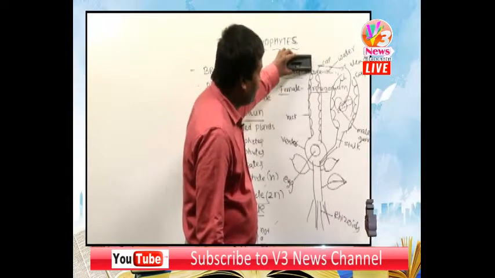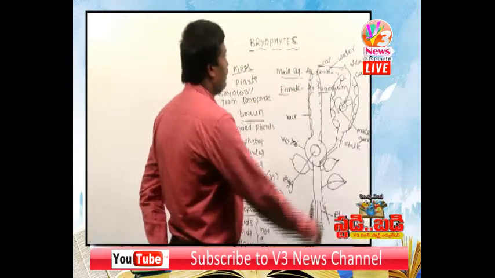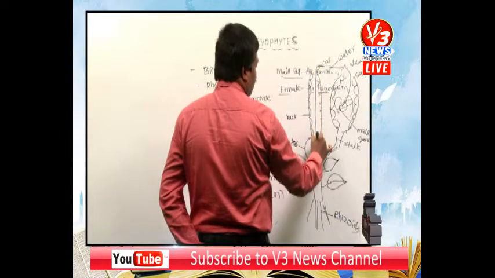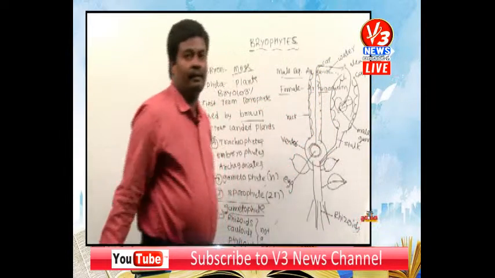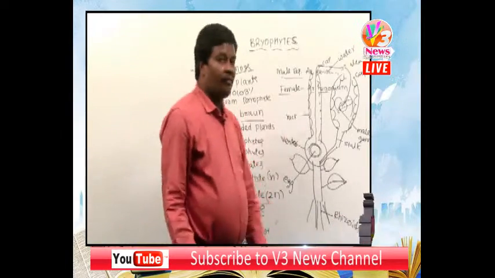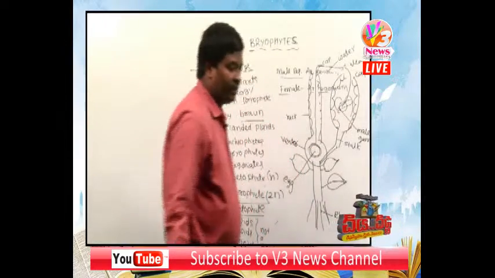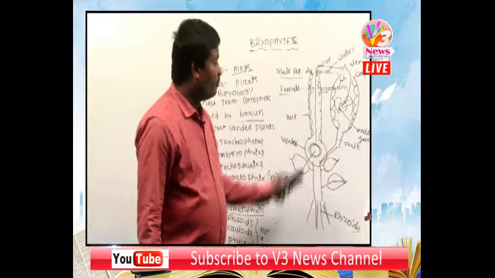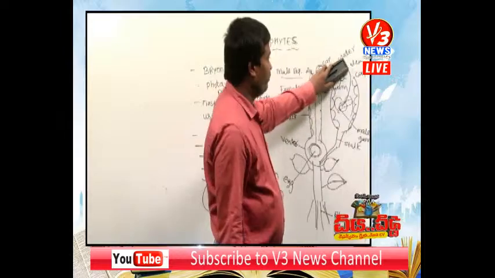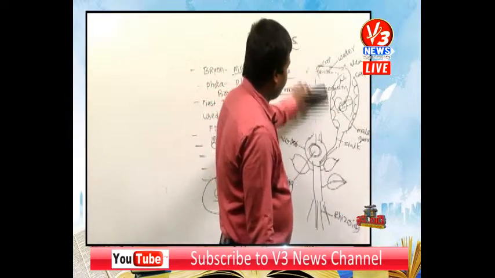At the tip of the archegonium, the neck cells and neck canal cells degenerate, and then the male gametes reach the venter of the archegonium. Finally, the fusion of male and female gametes is called fertilization. Fertilization requires water. Very important.